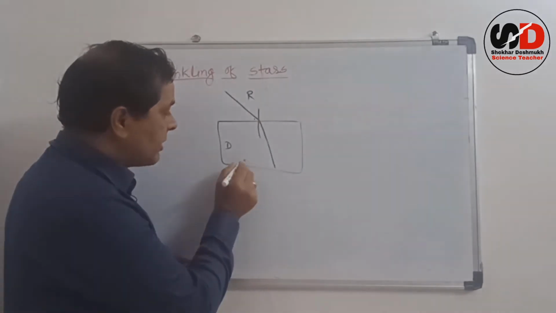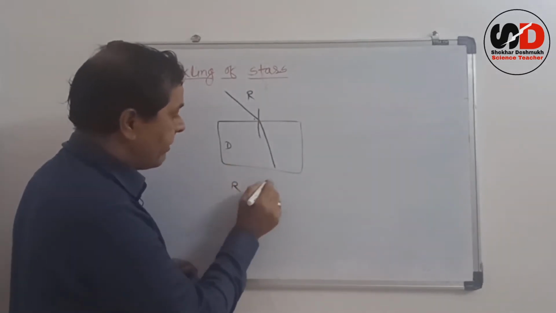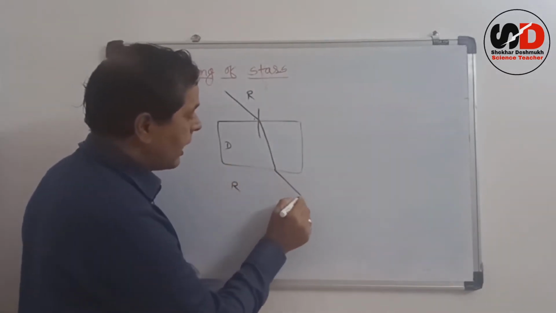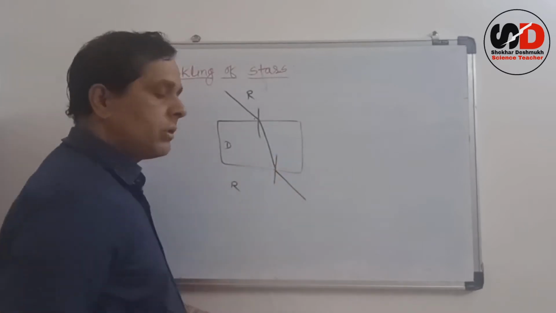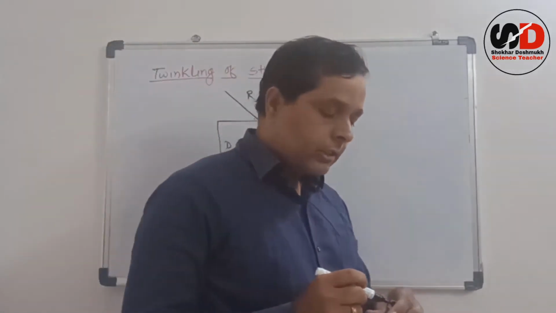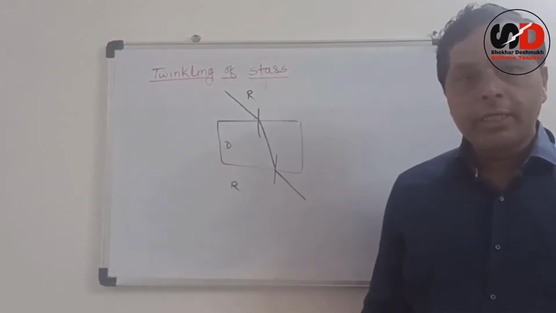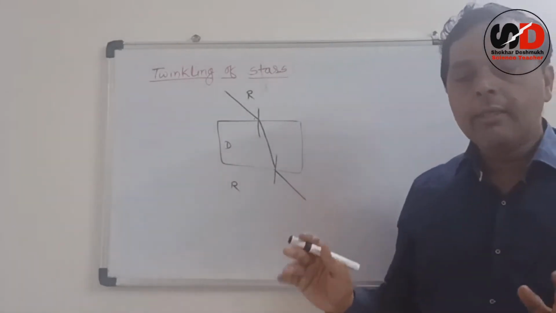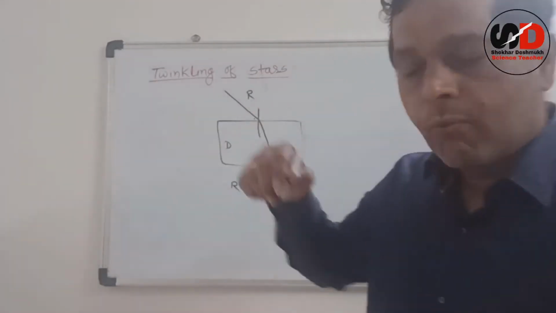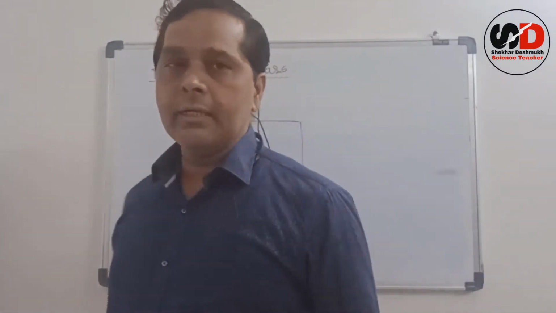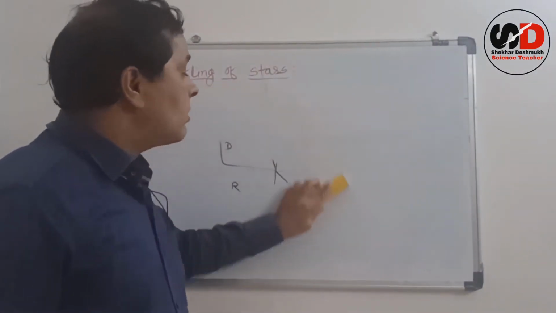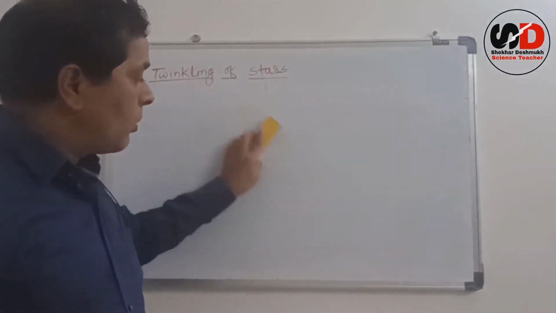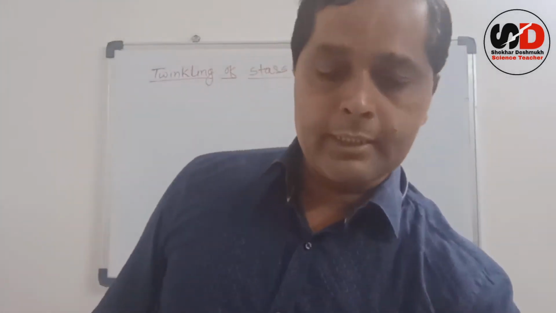And whenever it travels from a denser medium to a rarer medium, it goes away from the normal. Okay? So, keep these 3 points in your mind and let us see why the stars twinkle at night and why not the planets. Both these reasons are included in it.